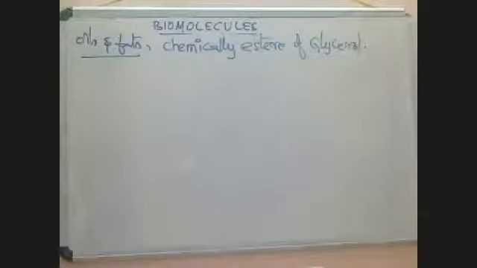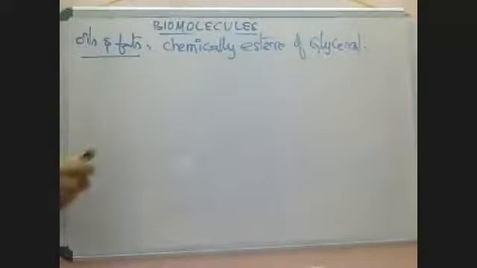What is glycerol? Glycerol is a trihydroxy alcohol, we know. When glycerol combines with some fatty acids, there is formation of some esters. They are called oils and fats. Both oils and fats are similar in form.